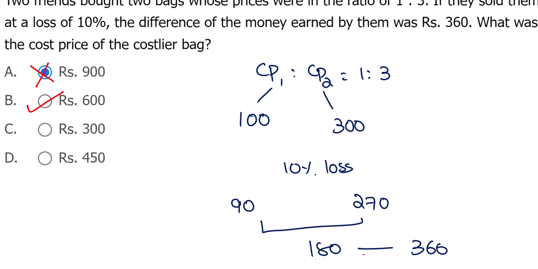You want the difference to be 360, so it should be double. This one double, this one double, and so on. The costlier bag is 600, the cheaper bag is 200. Then you can see the difference of money will be 360 for sure.